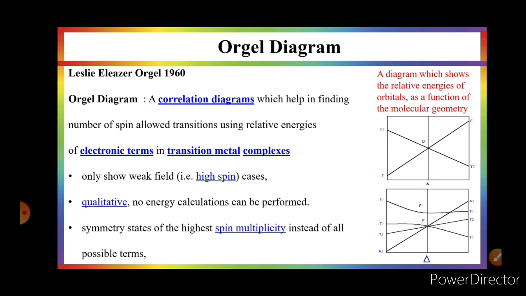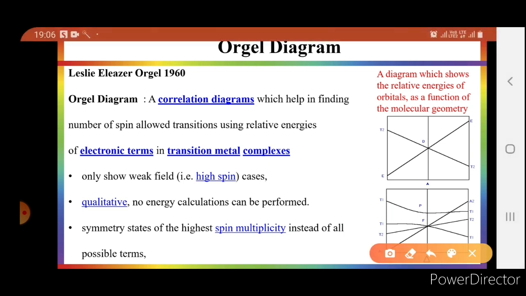What is a correlation diagram? A correlation diagram describes the relation between relative energy of orbitals as a function of geometry, molecular geometry, or orbital symmetry. It is the relation between energy and molecular symmetry. So what is Orgel diagram?